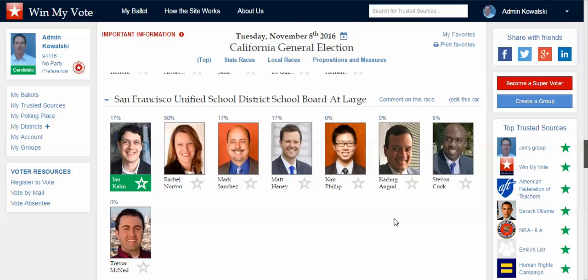The way that it works is that the candidates themselves build their own profile the same way they would build a LinkedIn profile or a Facebook page or a Twitter account, and then they place themselves in the race that they're running for. And our hopes are that voters will now have a place where they can look at all the candidates in all the races, as well as all the propositions and measures, be able to learn a little bit about each one of the candidates, and then choose their favorite.